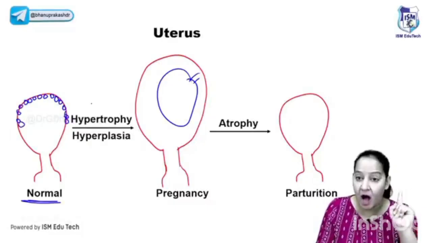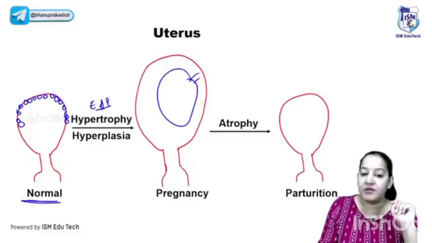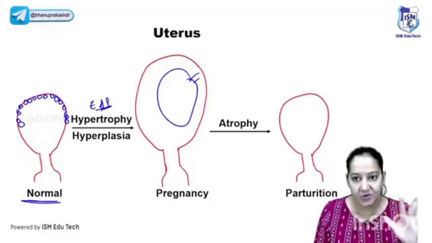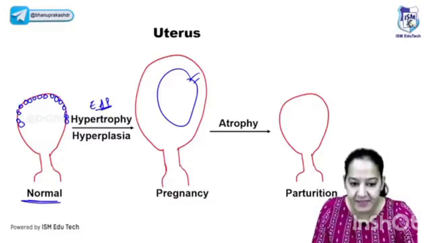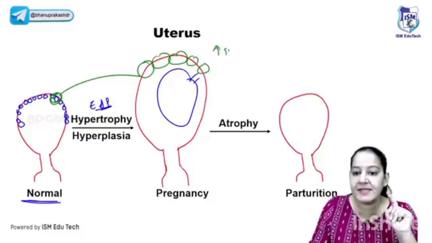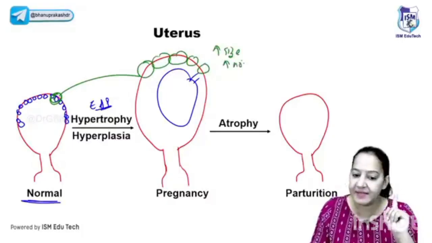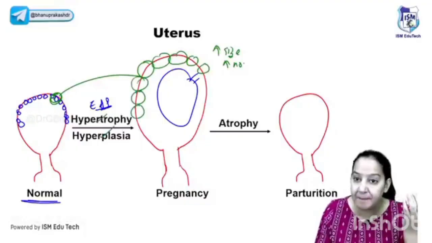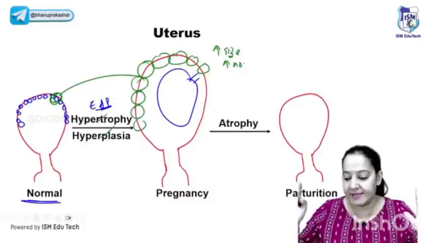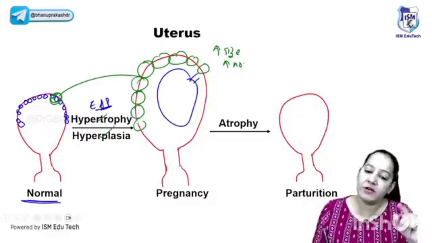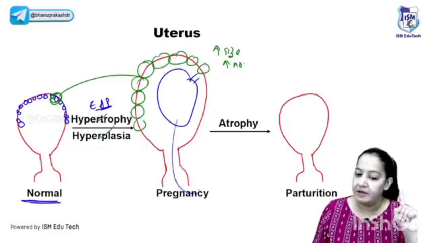So basically, the hormones during pregnancy, the estrogen and progesterone, they are acting as a stress. During pregnancy, the hormonal changes take place. Because of this stress, the cells in the uterus will increase in size as well as number. So they increase in size, that is hypertrophy. They increase in number, that is hyperplasia. So basically, the pregnant uterus is an example of both. Because of increase in size and number of the cells in the myometrium, the uterus increases in size. But what if after delivery? Now the delivery of the fetus already took place.